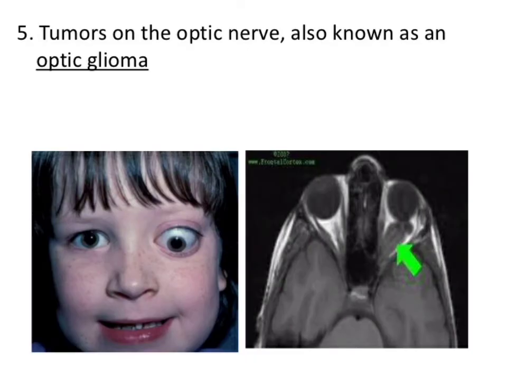Now, one of the important characteristics of NF type 1 is formation of optic glioma. Optic glioma means a tumor of the glial cells of the optic pathway generally. So this is a tumor of the optic nerve, related to ophthalmology. An ophthalmologist can identify it with the help of MRI or other scan. It is one of the features of NF type 1.